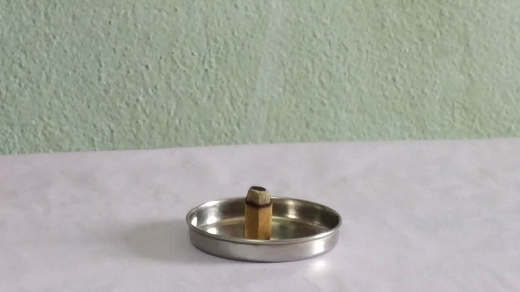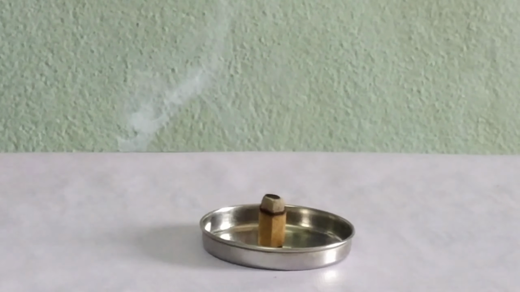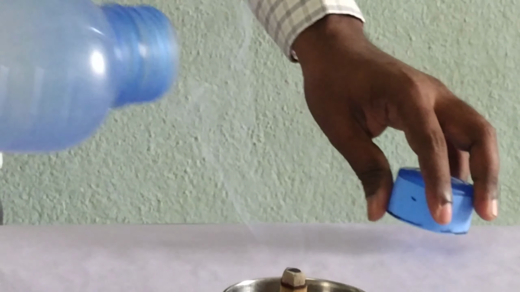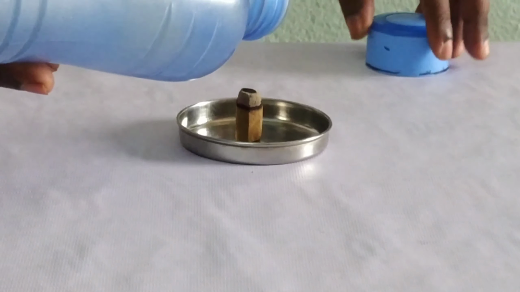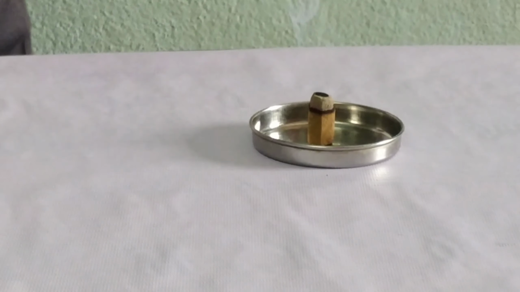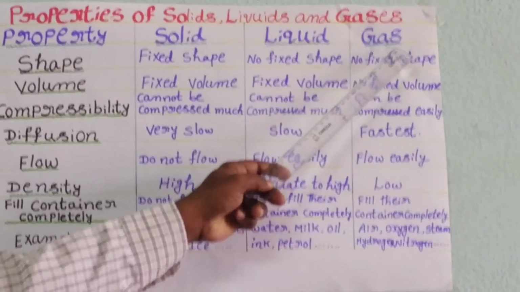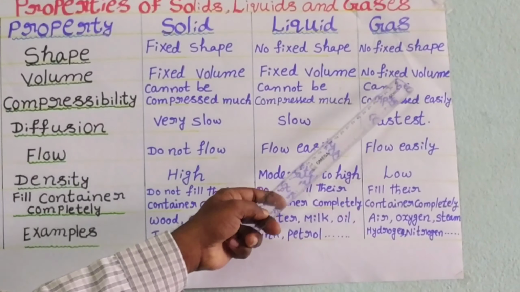Fill the container completely. For example, we capture the air evolved from the incense stick into the water bottle. The air completely fills the container. That means gases fill their containers completely. Look here, gases do not have a fixed shape or a fixed volume.